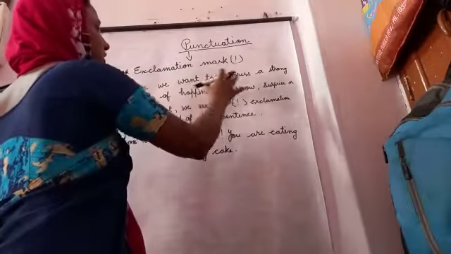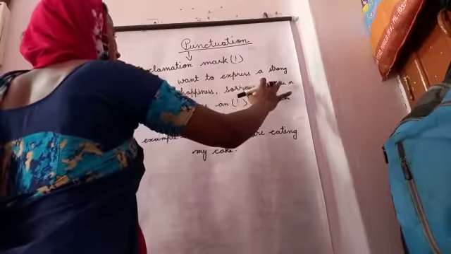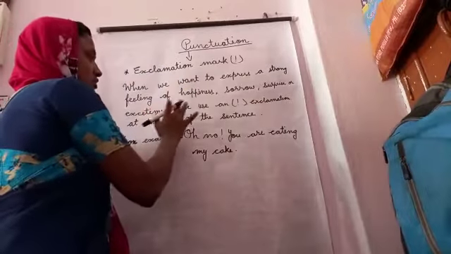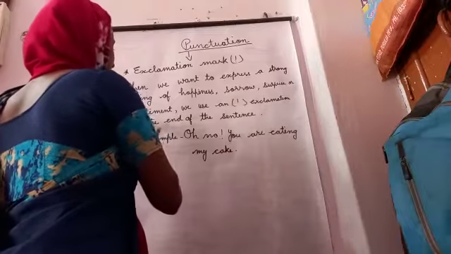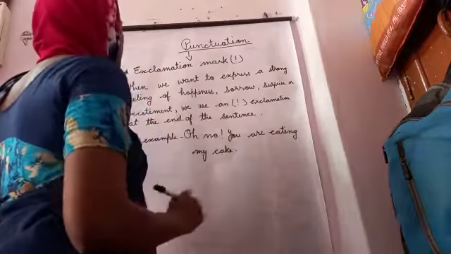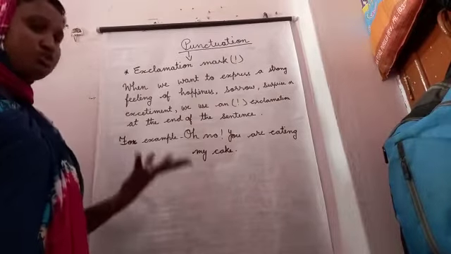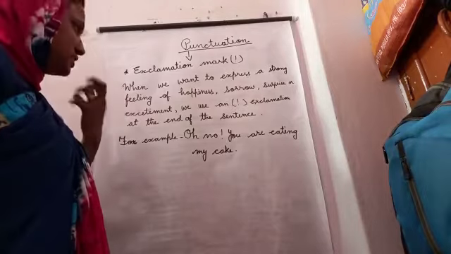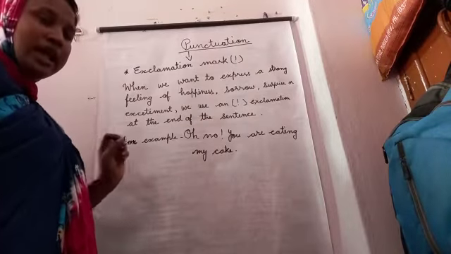When we want to express a strong feeling of happiness, sorrow, surprise, or excitement, we use an exclamation mark at the end of the sentence. So when we want to show our happiness, sadness, sorrow, surprise, excitement, at that time while writing